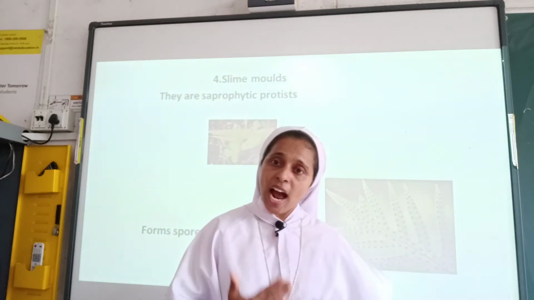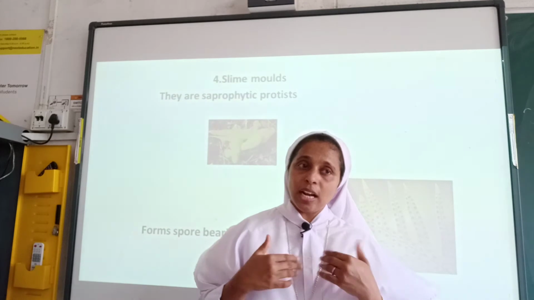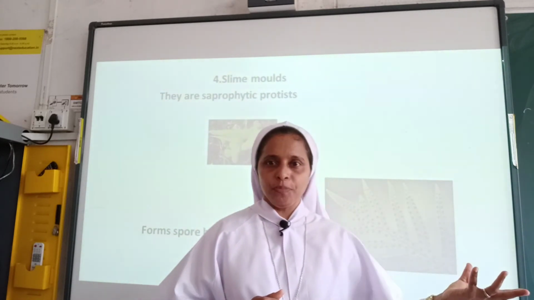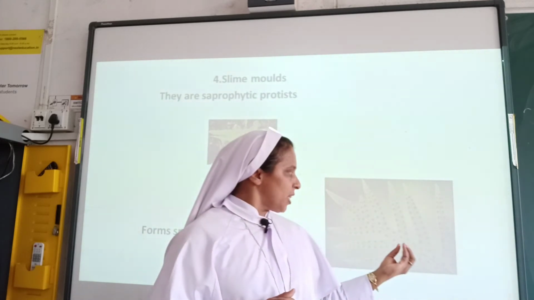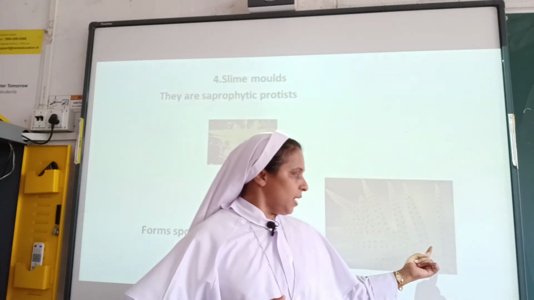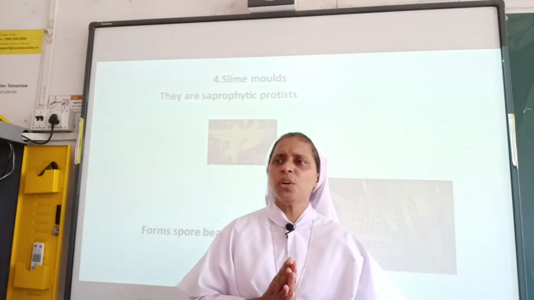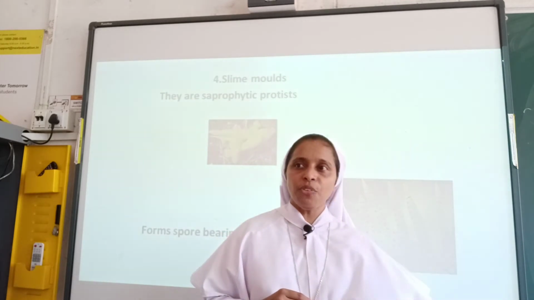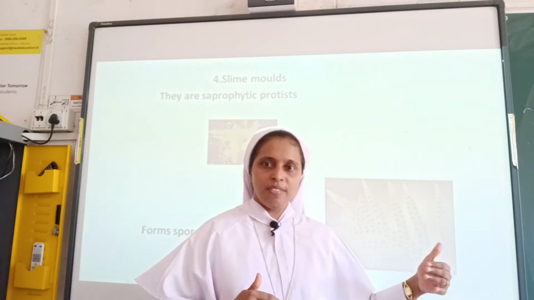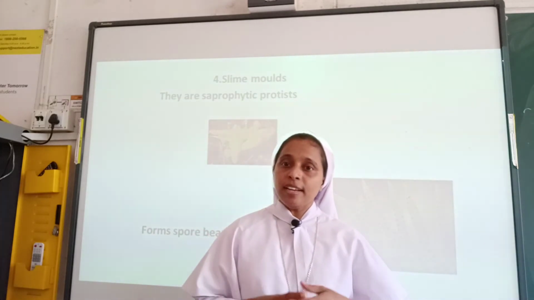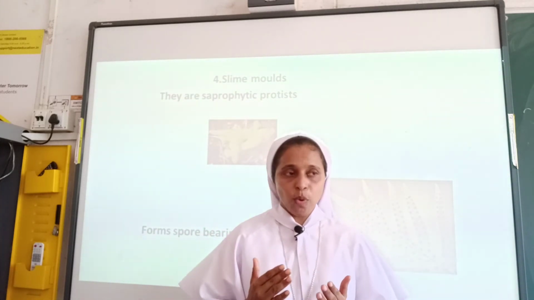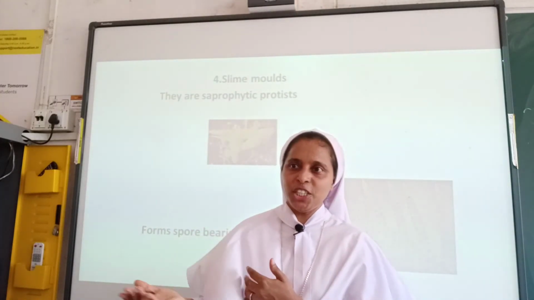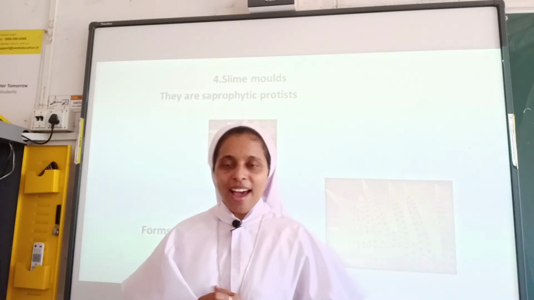If conditions are unfavorable, or drought occurs, what happens? The plasmodium will be turning into a fruiting body, termed as sporangia, and some other will be turning into spores, as you see here in the image. These will be having thin walls and they are extremely able to survive for years. When conditions are favorable, the spores will be germinating again and the slime mold life cycle will be continuing. So now let's see the last group of kingdom protists.